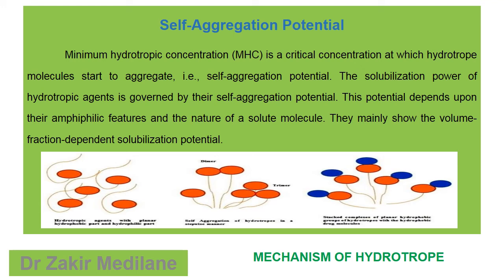So here we see the hydrophilic and hydrophobic parts: hydrotropic agents with a planar hydrophobic part and a hydrophilic part. Self-aggregation means the aggregation of hydrotropes in a stepwise manner, that is, a dimer means double molecules and a trimer means triple molecules.